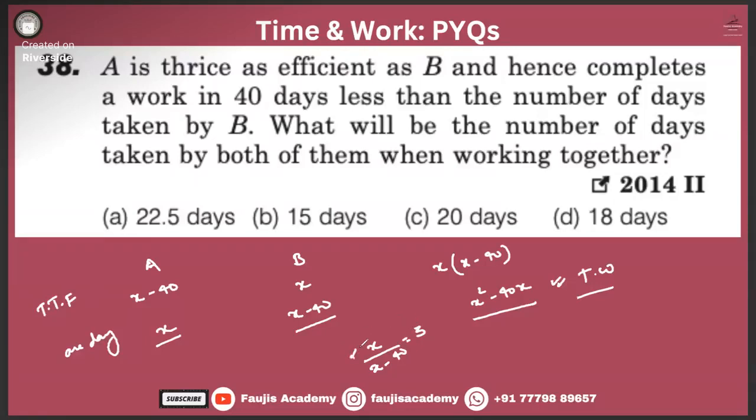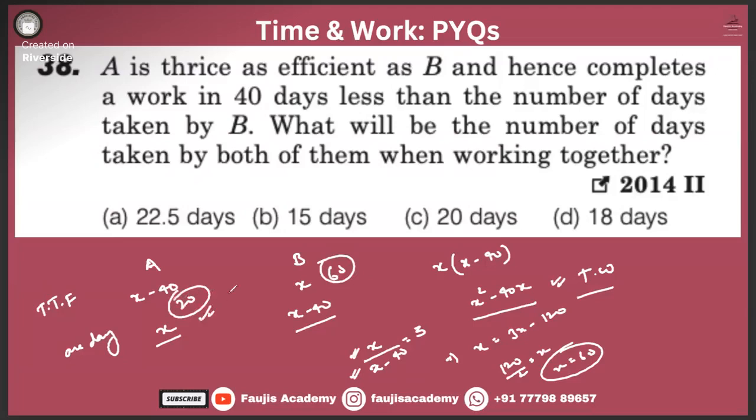This is 1 day work of A and 1 day work of B. So x by x minus y is 3. Now solve for x. x is equal to 60. Over here is 20. Did we get it? And both together working, this will come out to be 50, right?